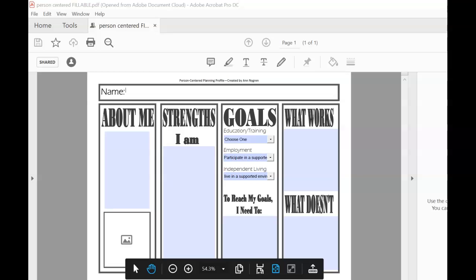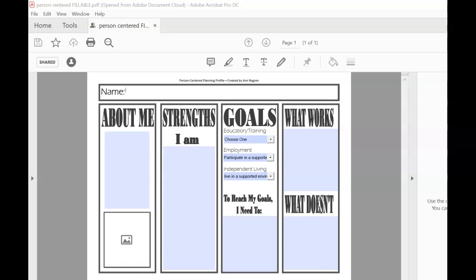Hi everyone, today I'm going to show you this person-centered planning profile. So this is a really great one-page document that you can use to express yourself. It will show people a little bit about you. It will highlight your strengths, the goals that you have for the future, some things that work well for you, and some things that don't work well for you.